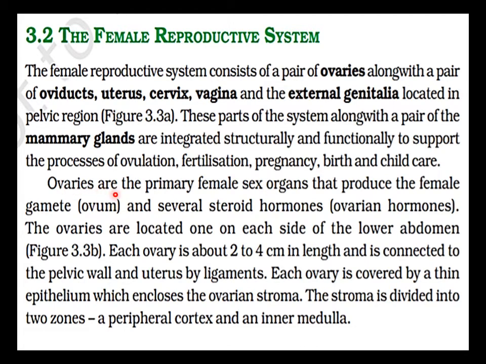About the ovaries: ovaries are primary female sex organs and they produce the female gamete called ovum and the ovarian hormones like estrogen and progesterone. Each ovary is around 2 to 4 centimeters in length and is connected to the pelvic wall and the uterus by ligaments. Then the ovary is divided into two zones, an outer cortex area and an inner medulla.